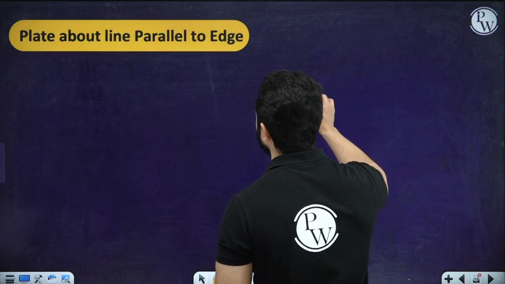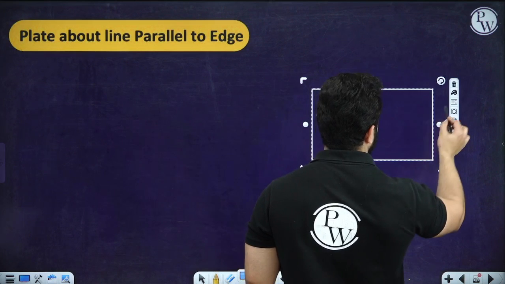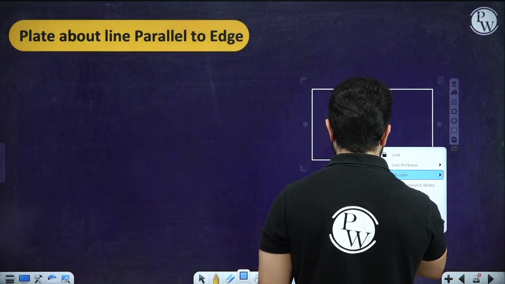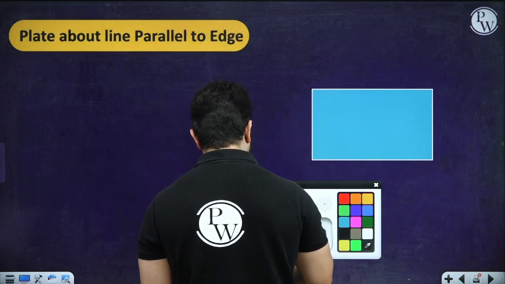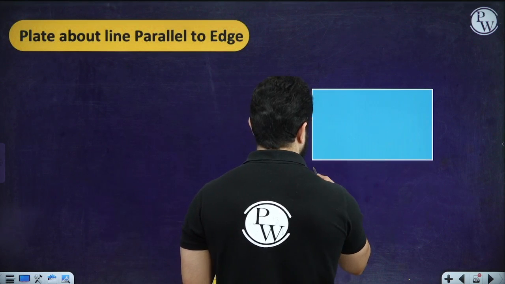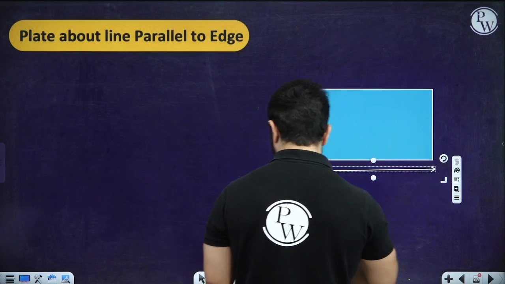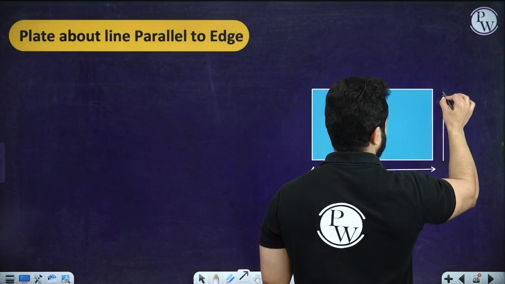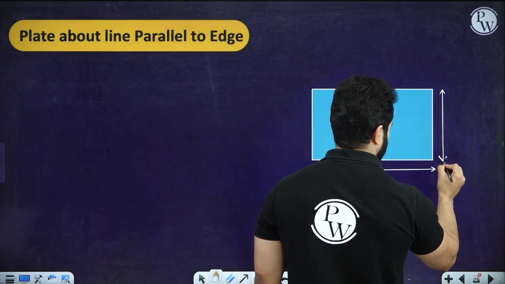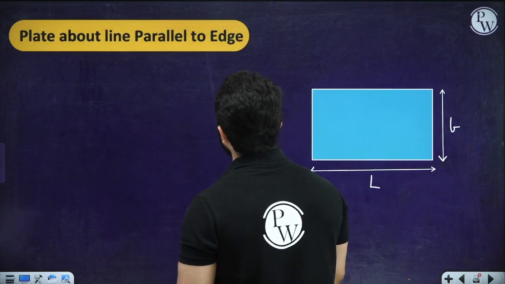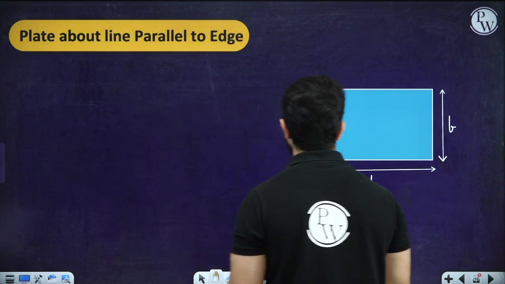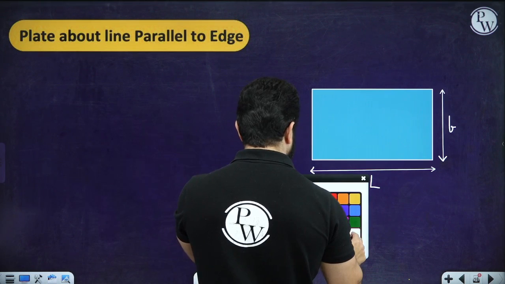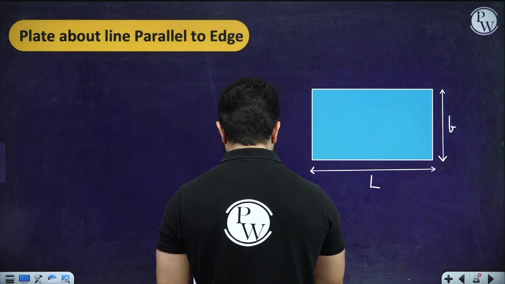Now let's suppose we have got a rectangular plate, and this rectangular plate has got certain mass, okay, and let's suppose the dimensions that we have got over here are, this is L and let's suppose this is B. About a line parallel to H. So about a line parallel to H means, and they have not said it, but the axis is something like this.